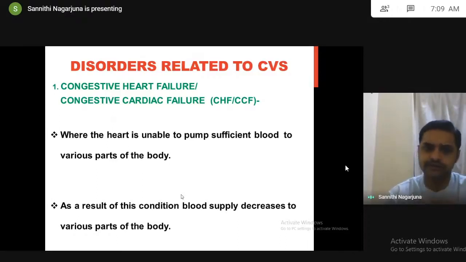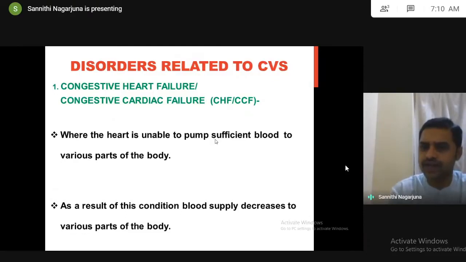Failure of the heart to pump sufficient blood to various parts of the body. Try to understand. From the name itself, you can understand. It is a condition where the heart is unable to pump sufficient blood to various parts of the body. See, I'm using the word sufficient. This is very important. You should not say that the heart is unable to pump blood. That is wrong.